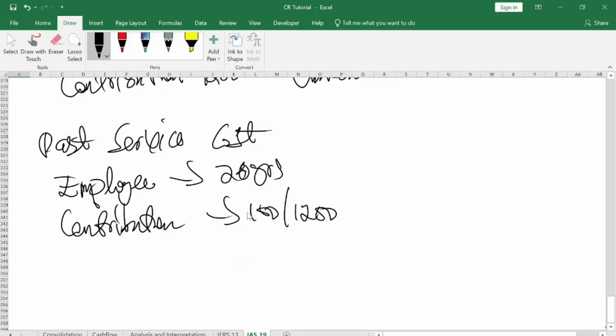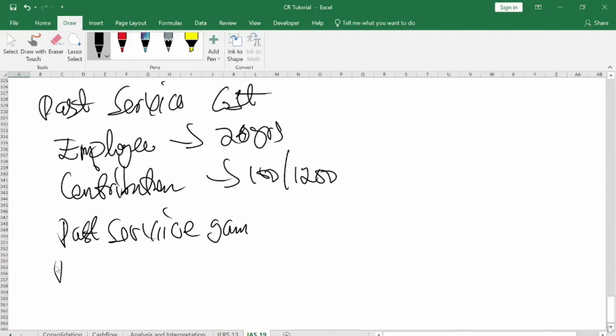If something happens to this very arrangement, the 100 monthly contribution into the pool, that is where the past service cost comes in. It could be past service cost gain or past service cost loss. It could be gain, it could be loss or it could decrease. Okay, so this is the kick. So you've engaged the person that you give the person 100 cedis every month.